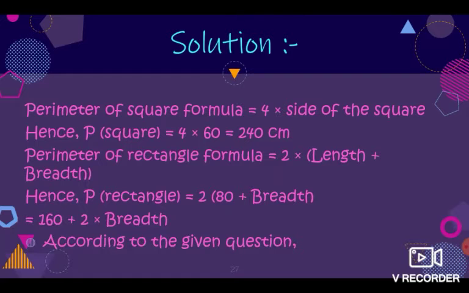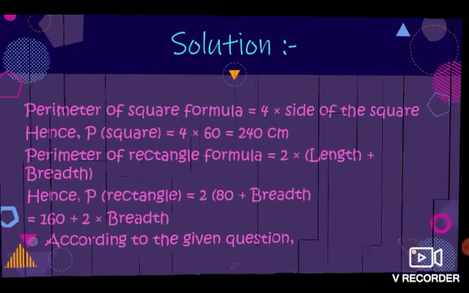Hence, perimeter of square is equal to 4 into 60 is equal to 240 cm. The perimeter of rectangle is equal to 2 into (length plus breadth). Hence, perimeter of rectangle is equal to 2 into (80 plus breadth). Now, 160 plus 2 into breadth.